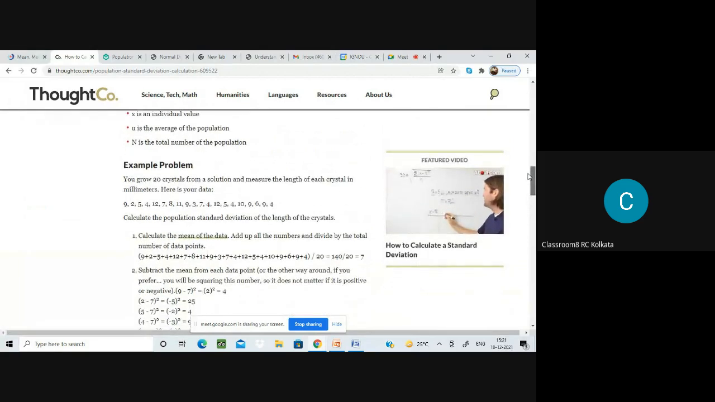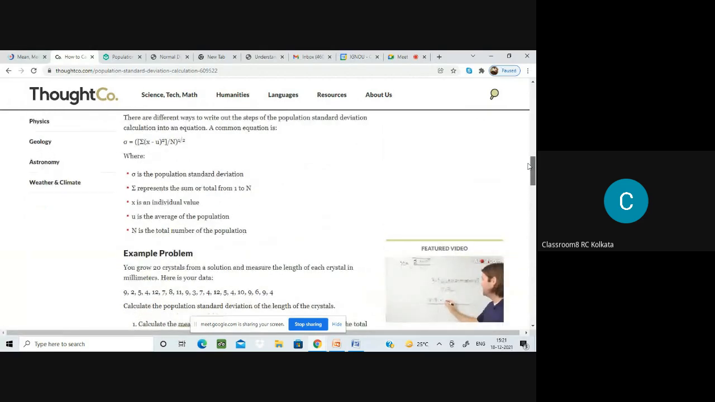Now, this type of question, what type of question are you going to get? I don't know whether you have done the assignment or not. Have you submitted the assignments? Yes, ma'am. So in the assignment, you must have seen some questions on the standard deviation. I don't know whether you have seen it.